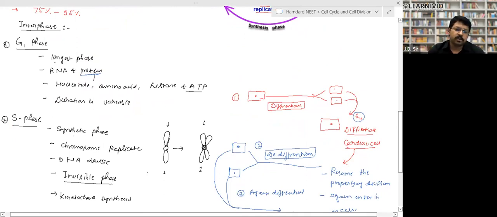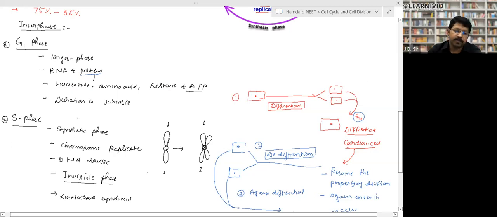In the interphase, the G1 phase is the longest phase, which means it takes maximum time out of the interphase. The rest are S and G2. RNA and protein formation will take place. Nucleotides, amino acids, histones, and ATP will be produced. Duration is variable from cell to cell, right? G1 phase duration is variable from cell to cell.